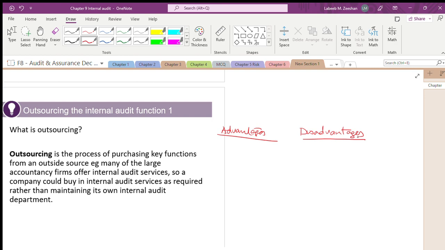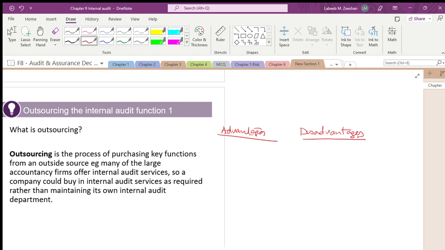I am telling you the answers. If you want an internal audit department, you will outsource it. Instantly you pay, you get the specialist people, and from the moment they log in, they start the job. What is the disadvantage?